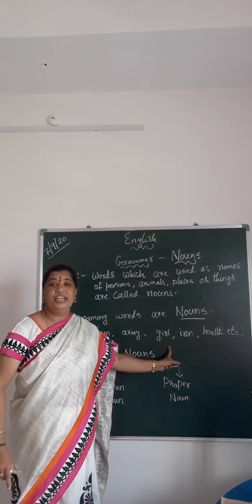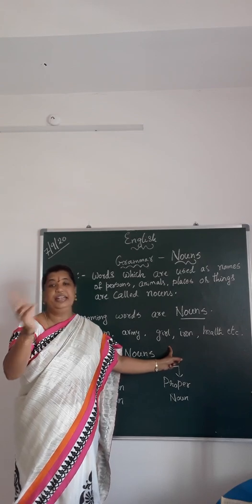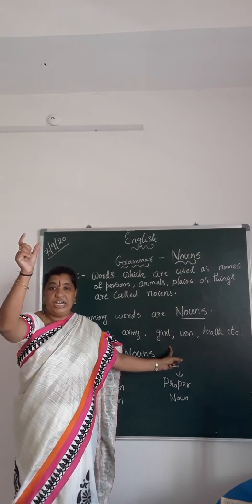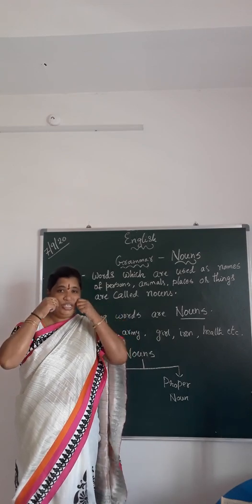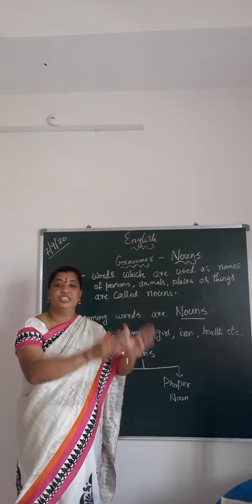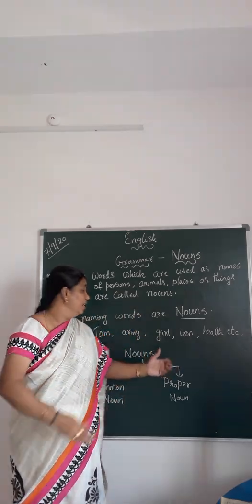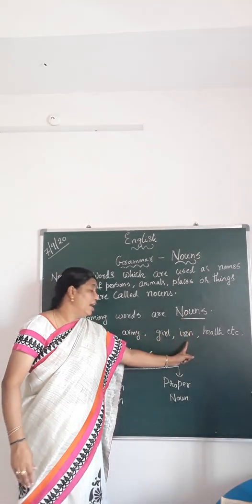Girl. Yes, you can differentiate between a boy and a girl. If the girl is like this with two plaits, chubby cheeks, wearing a frock, that particular object is called a girl. So this girl becomes a noun.